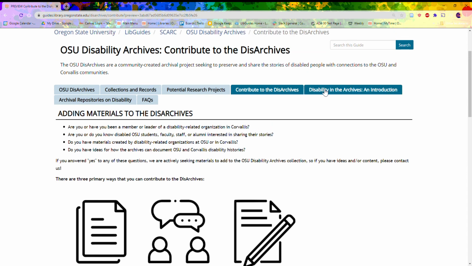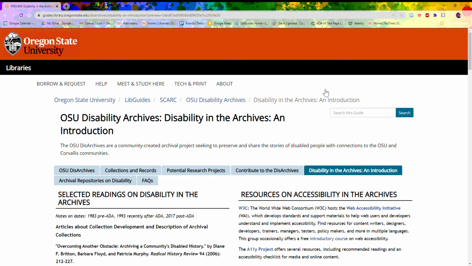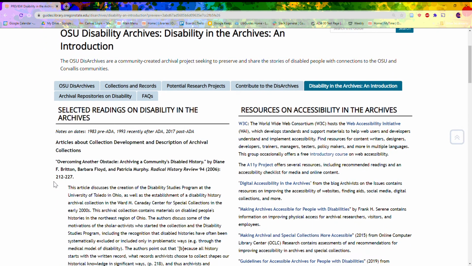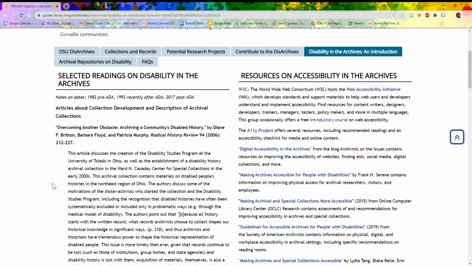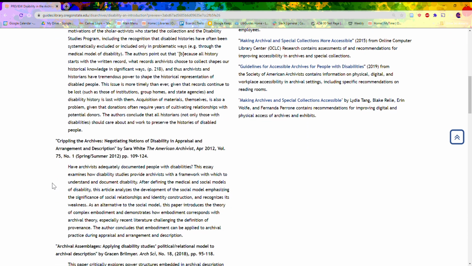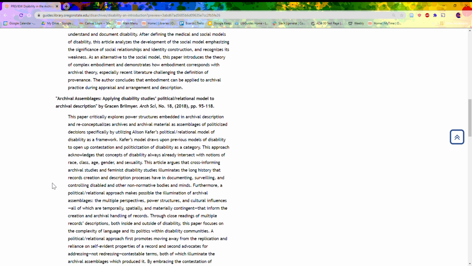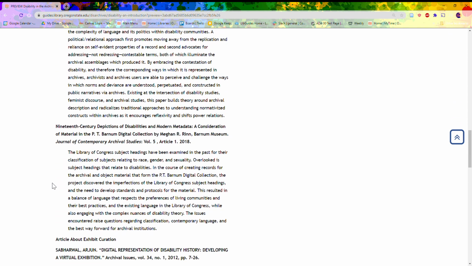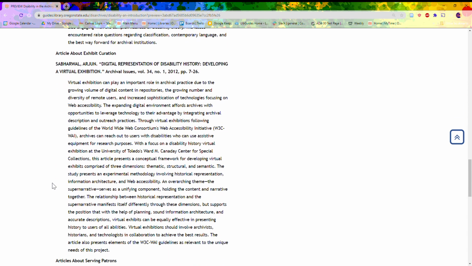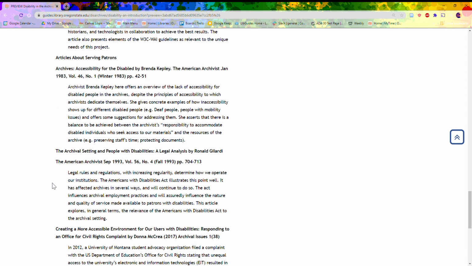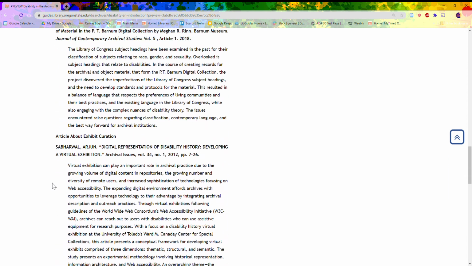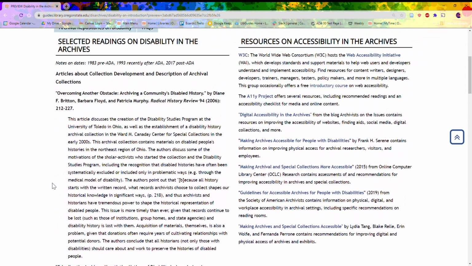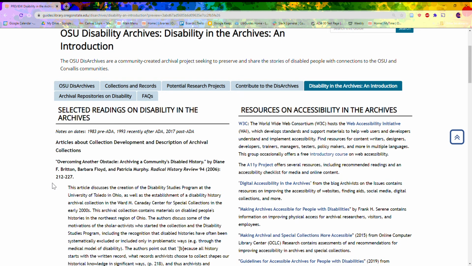Under the tab called Disability in the Archives: An Introduction, you can find information about disability and access-related topics in archives and archival research. On the left side column are suggested readings for those interested in learning more about making archives more accessible, the history of disabled researchers in the archives, and archival depictions of disability, along with much more. On the right side column are resources for learning more about improving physical and digital access within archives.